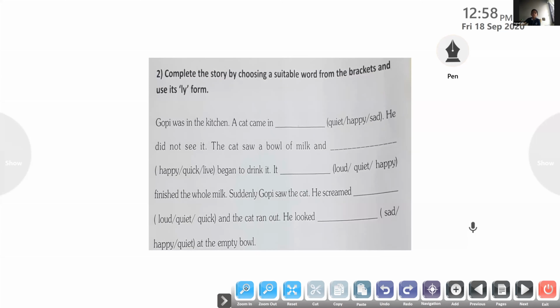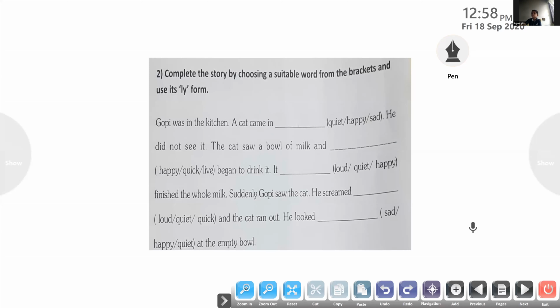You have to complete the story by choosing a suitable word from the brackets and use its ly form. You have to change that into an adverb by adding ly to it. We have already learned how to change the words into ly. That's why I taught you that exercise first. We know how to change the words into adverbs by adding ly or ily. This is the exercise for you. Now you know how to do it.